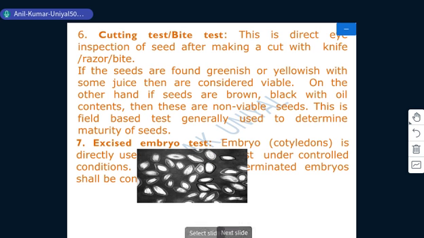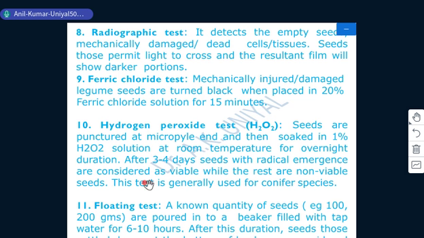Next test we have is the FeCl3 or ferric chloride test. This test is generally used to check the viability of mechanically injured or damaged legume seeds. Those are turned black when placed in 20% ferric chloride solution for 15 minutes. This is again for viability of such type of seeds.